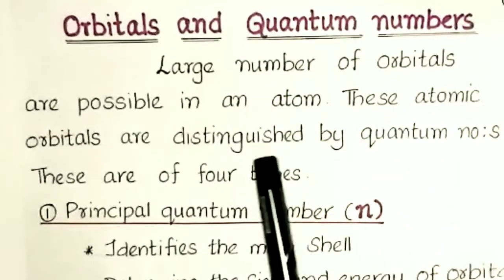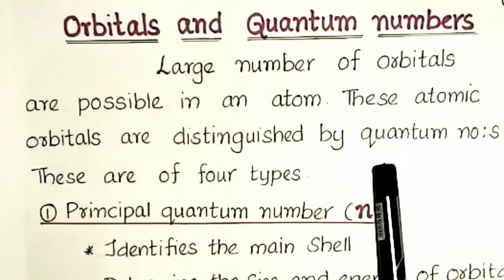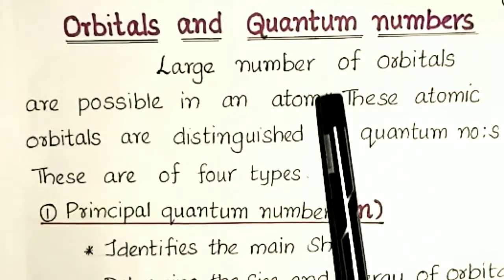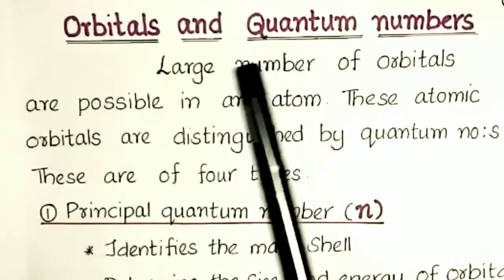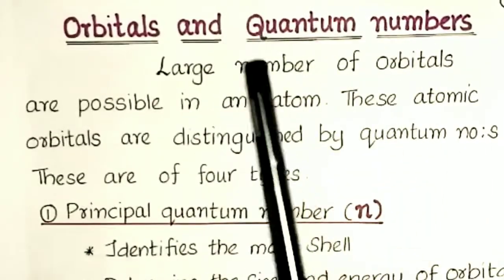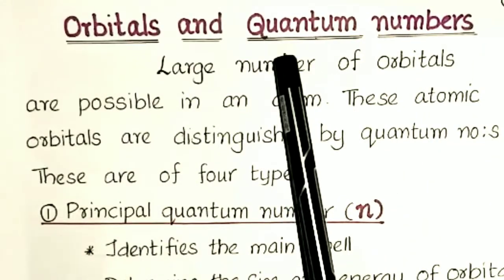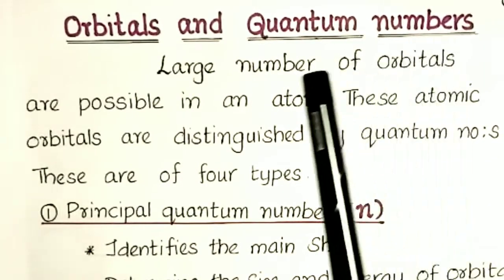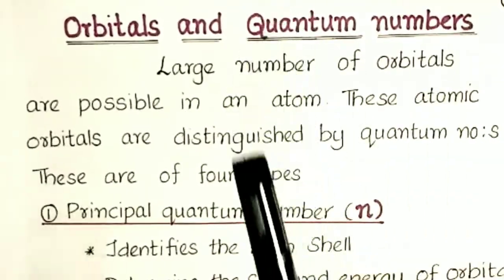These atomic orbitals, such as s orbital, p orbital, d orbital and f orbitals, are distinguished and identified through these quantum numbers.